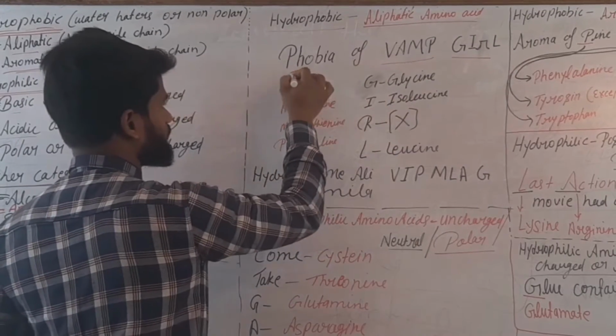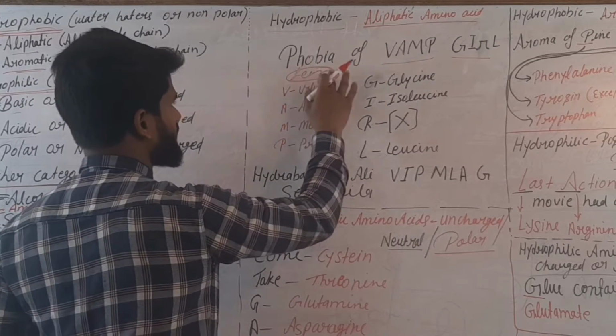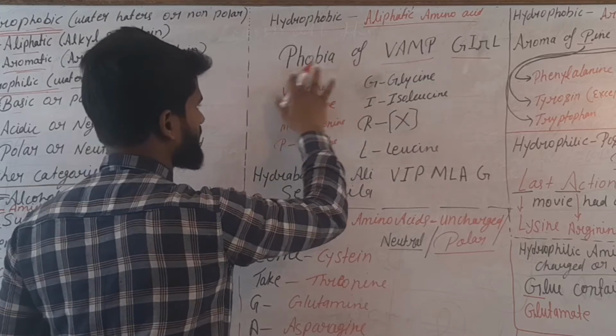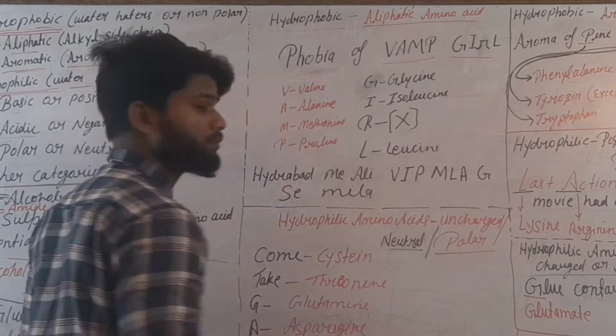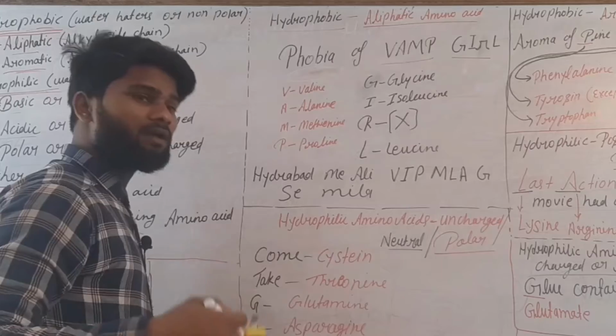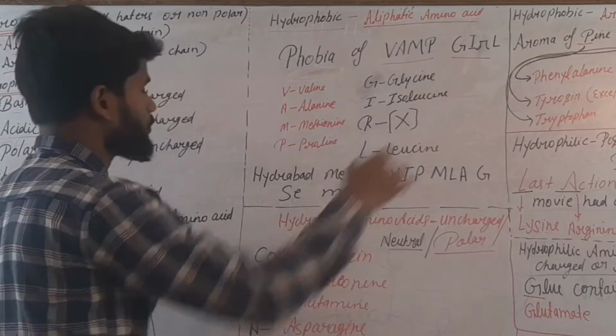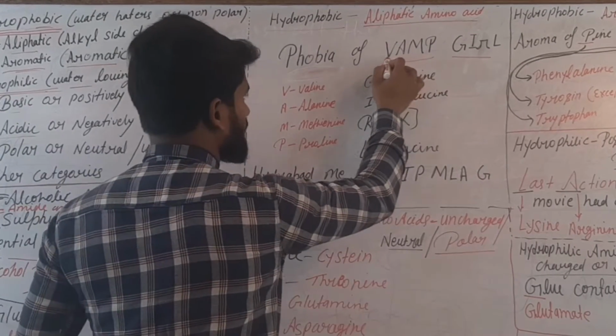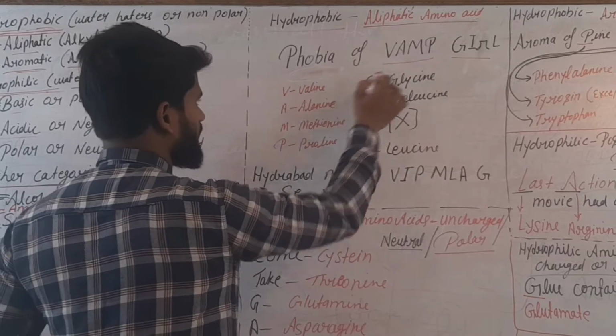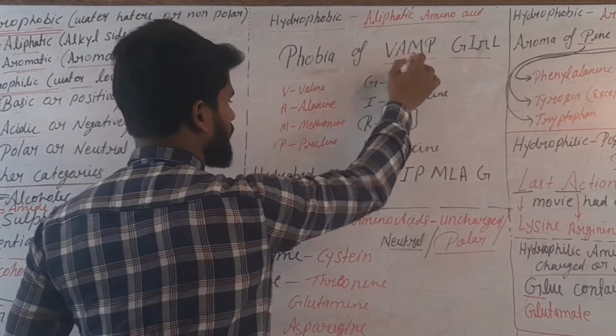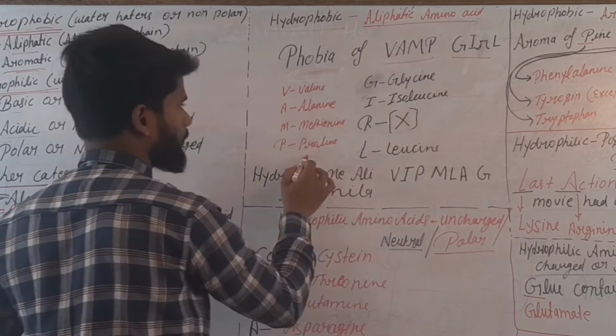Phobia means fear. If you understand it, then you can learn it very easily, so I am explaining it. If you know the meaning of these words, then you will be able to learn easily. So don't distract yourself. Vamp: V stands for valine, A for alanine, M for methionine, P for proline.